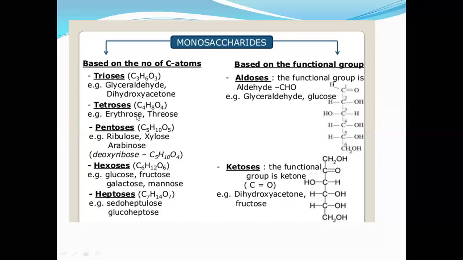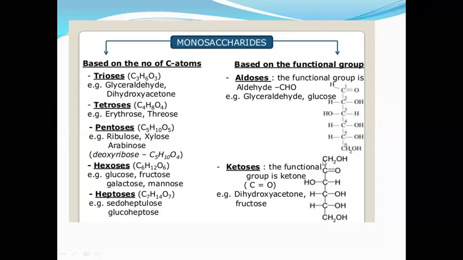These are all based on the number of carbon atoms. And based on the functional group, they are aldose and ketose. The example is glucose, C6H12O6. See here, there is an aldehyde group, and the other oxygen is bonded over here. This is about the aldose. What about the ketose? As I told you, the ketone always comes in the middle because it is C double bond O with two branches, so it should come in the middle. The name is fructose.